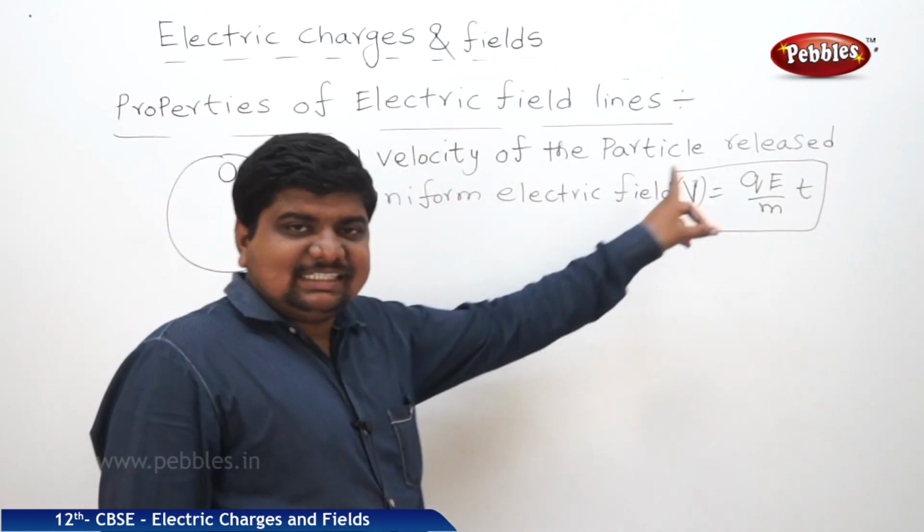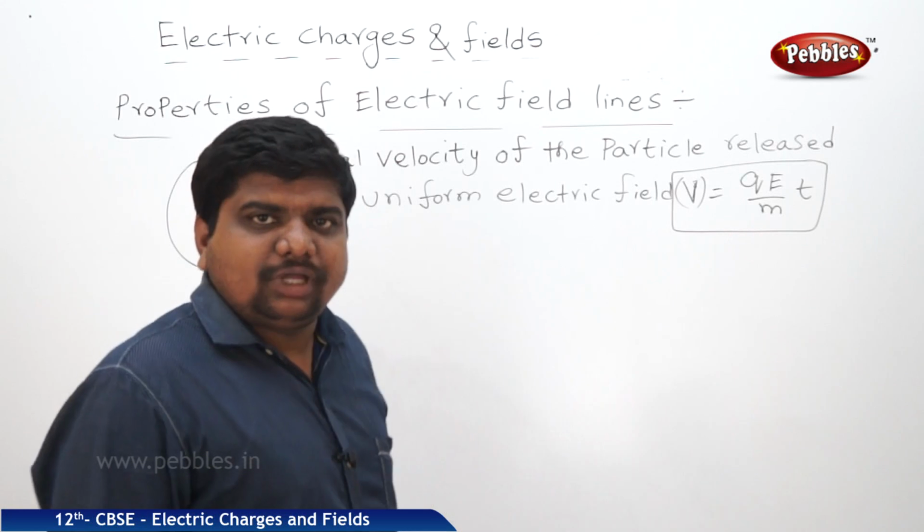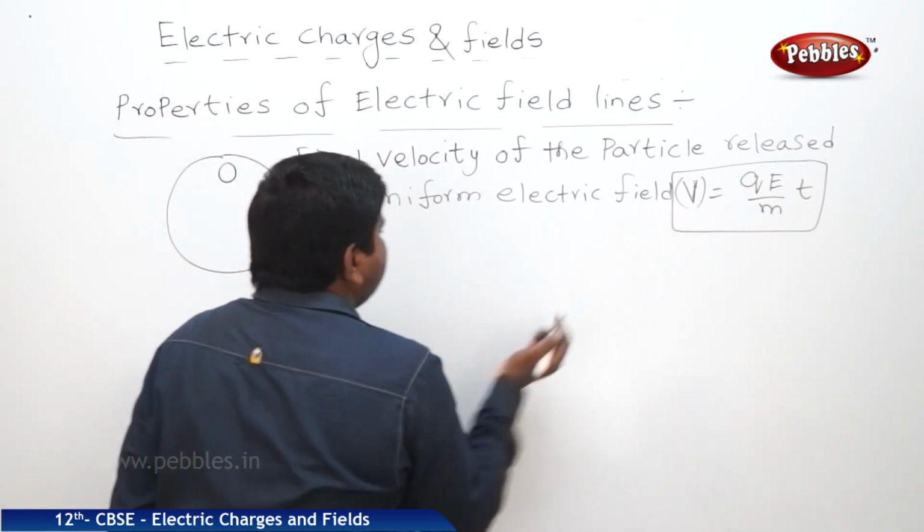Now, how much distance can this particle travel in the electric field? We are going to discuss that. This is the final velocity.